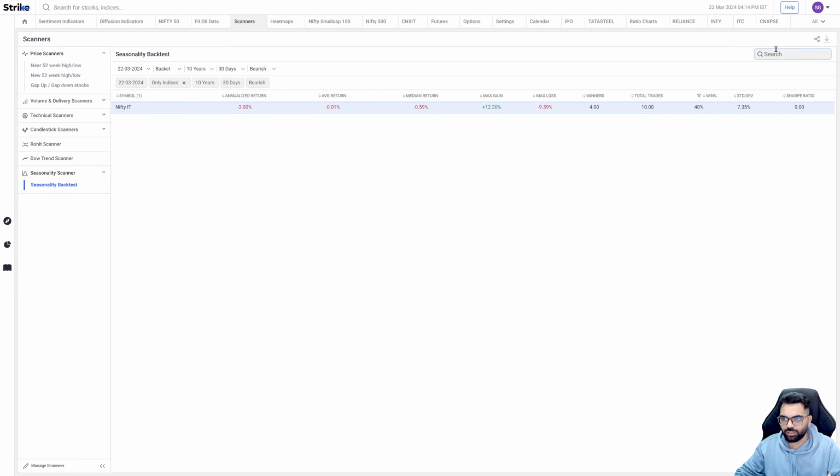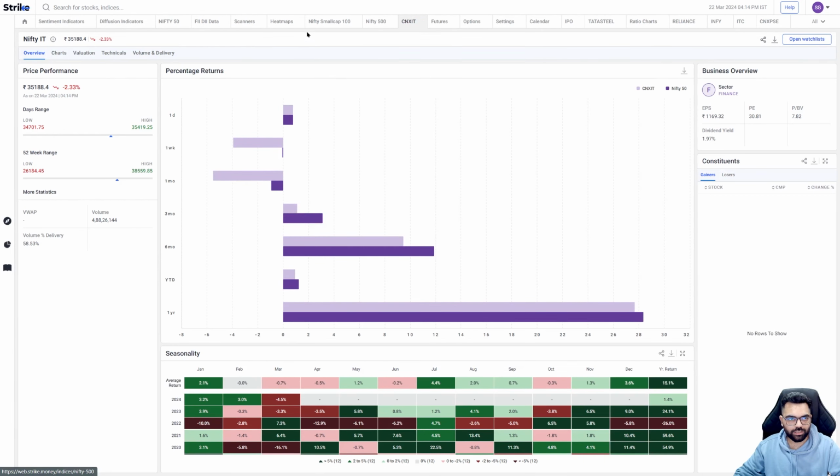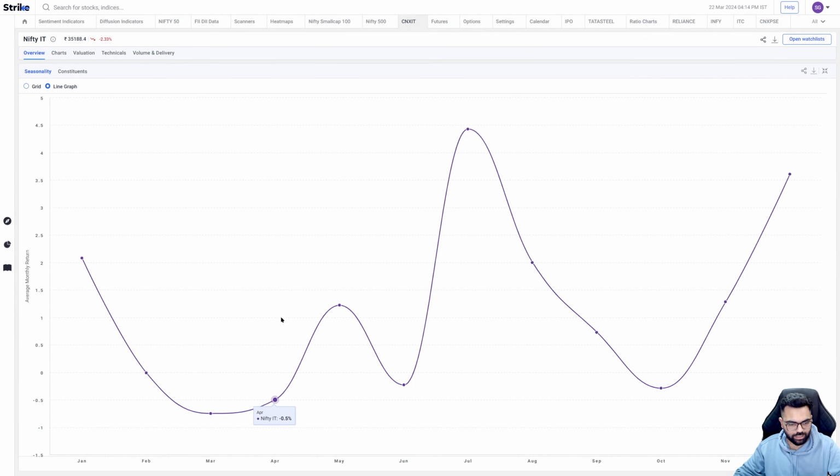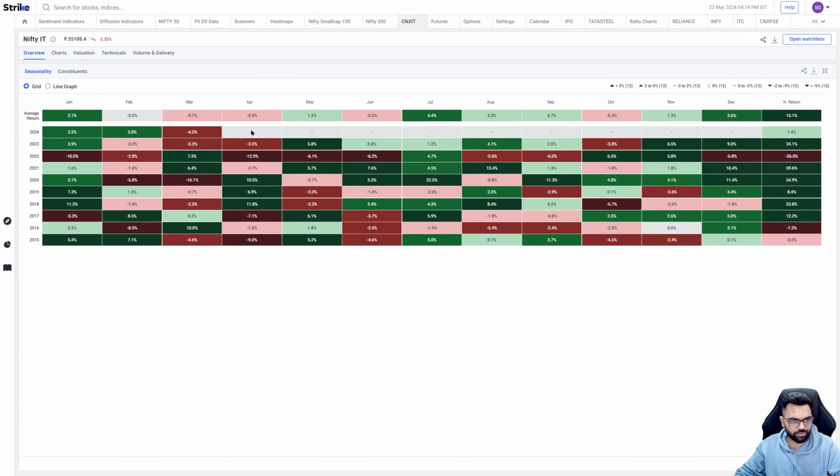So let's jump to the section for Nifty IT and see the month by month seasonality itself. This is the seasonality grid for the index. What we can see here is March and April are usually where it loses its ground. On the line graph, it's visible even better. March and April usually have the bad average seasonality. This is because most of these companies come out with their earnings around this season, which is why there is high volatility around this time of the year.